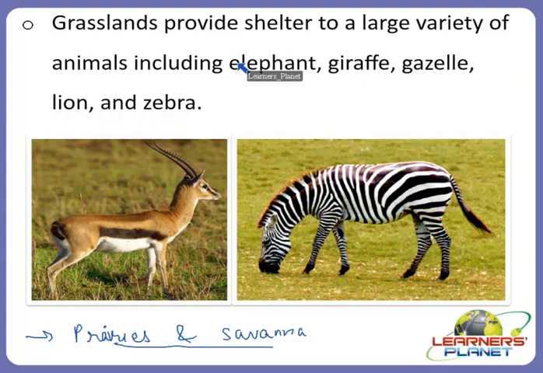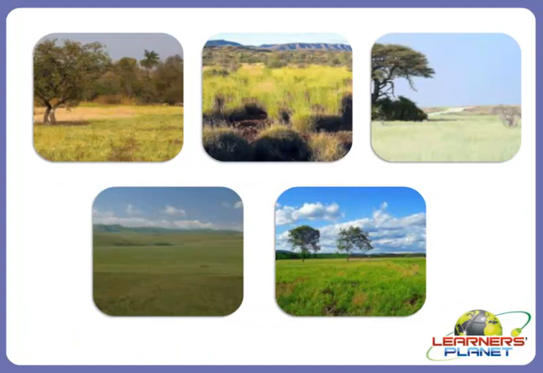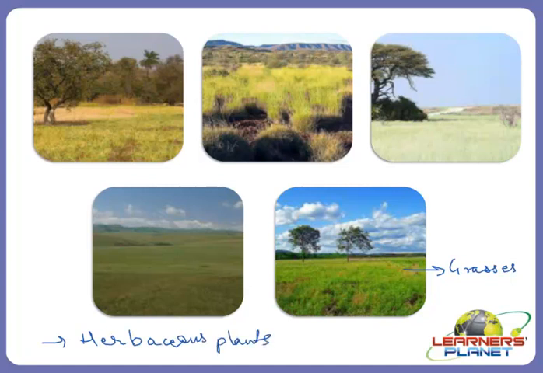So, because of these climate differences, these types of animals are found over here. And if we talk about the plants, there are some herbaceous plants present over here, and we can see grasses on the grasslands. Herbaceous plants means the plants with non-woody stems, or we can say that they are non-woody plants.